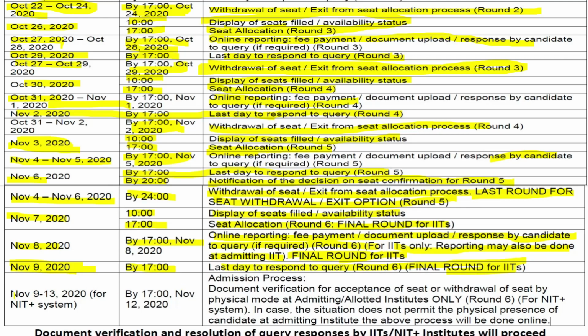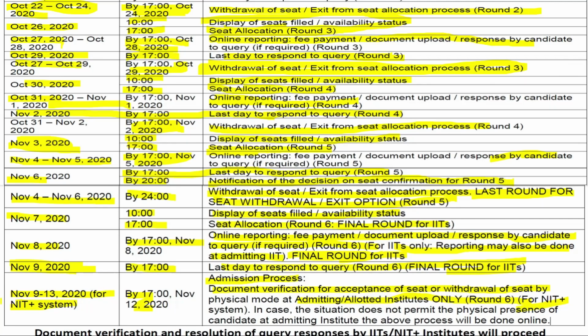Final round for IITs. And from November 9 to November 13, 2020 for NIT plus system, NITs, IIITs, GFTIs, by 5 p.m. of November 12, admission process for NIT plus system will be closed. Document verification for acceptance of seat or withdrawal of seat by physical mode at admitting or allotted institute only. Round 6 for NIT plus system, in case the situation doesn't permit the physical presence of candidate at admitting institute, the above process will be done online. So this is the total important dates of JOSA counseling.